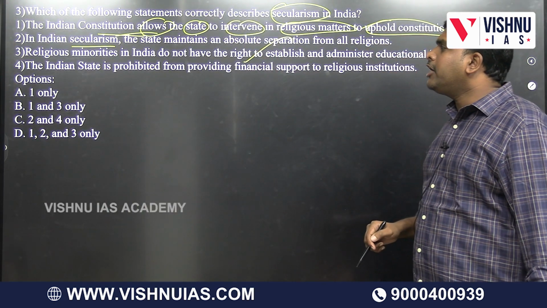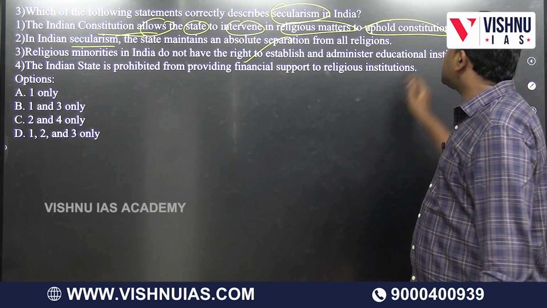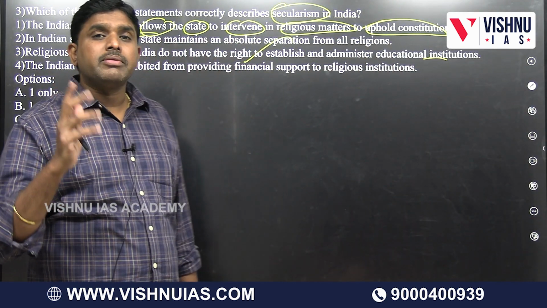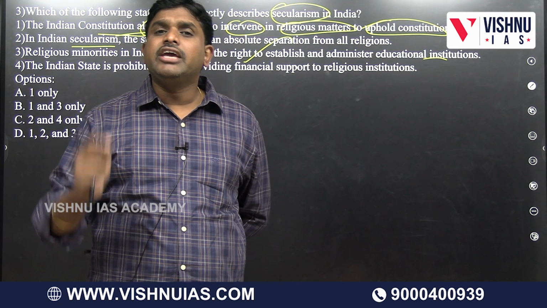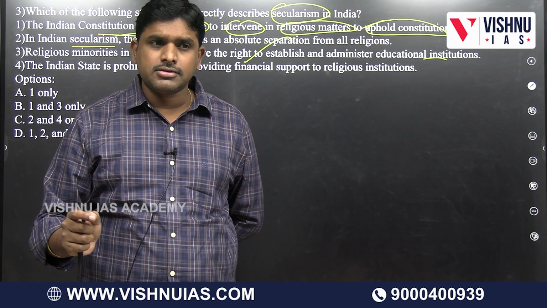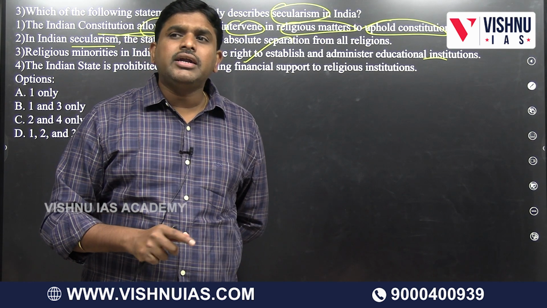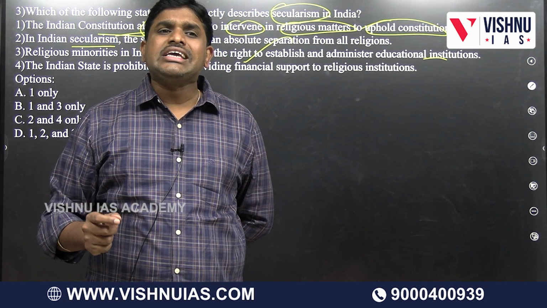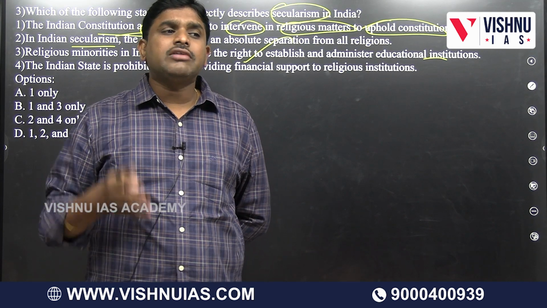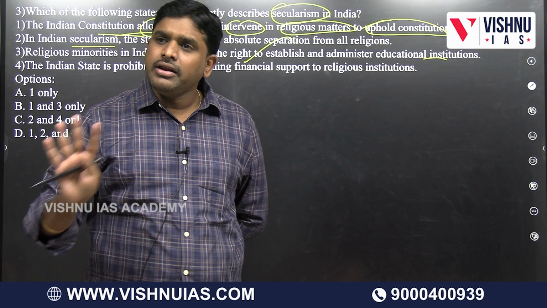Religious minorities in India do not have the right to establish and administer educational institutions. Article 30. Two articles you have to remember: Article 29 and 30, which mainly talk about minorities, religious minorities and linguistic minorities. Article 29 says it is a right of minorities, by language, script or culture, to protect and conserve their language, script and culture.